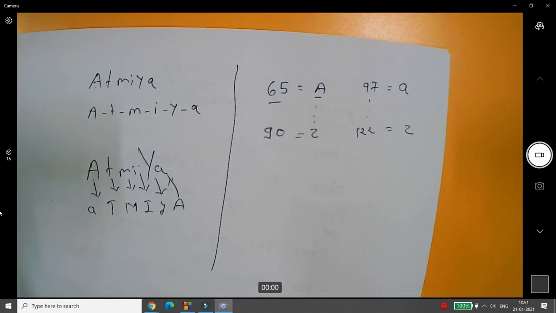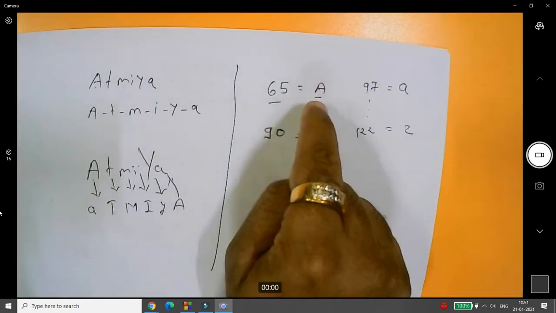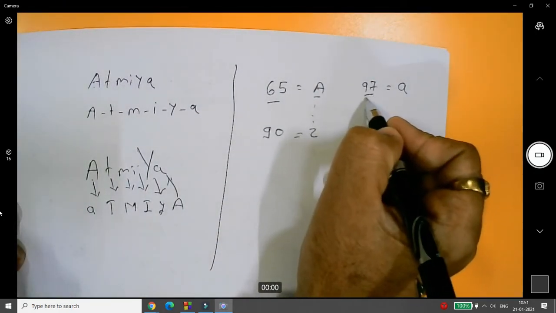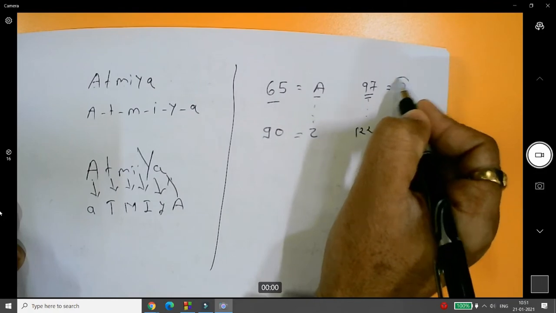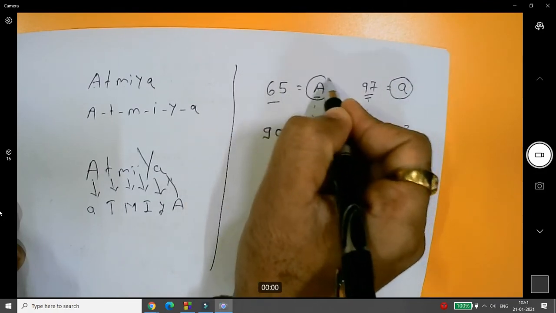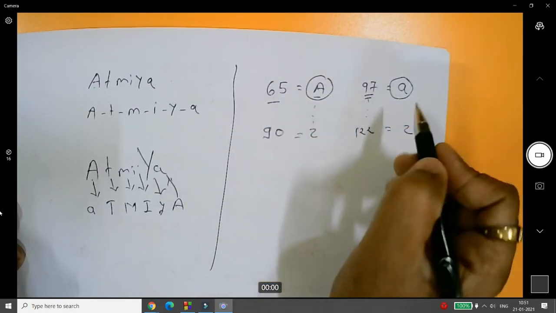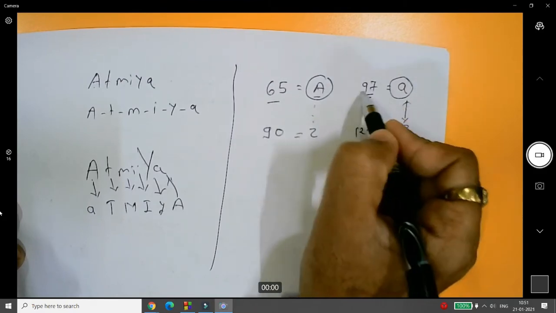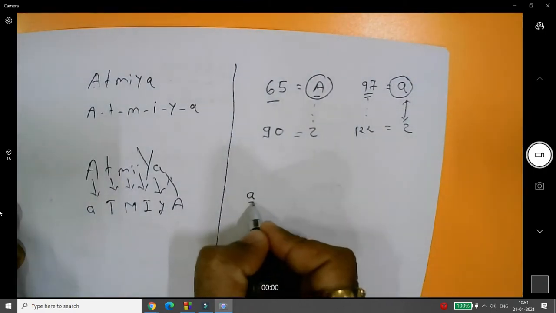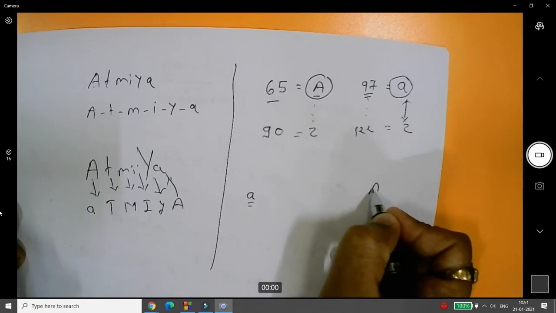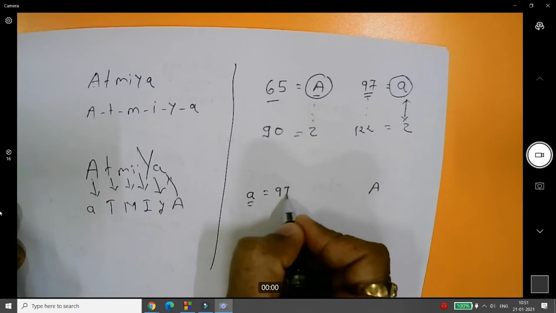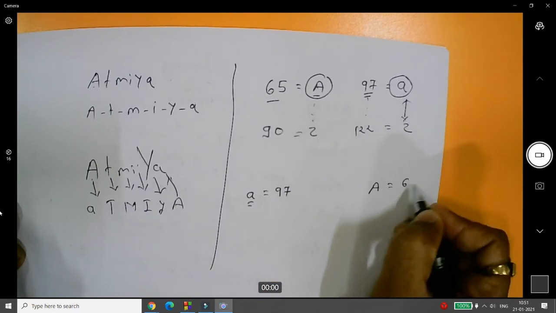So what I want to do, I just want to change the case. So if you look carefully over here, then what is the difference between small case and capital case? If it is a small a, then we want to convert into capital A. So small a has the value 97 and here it is 65.